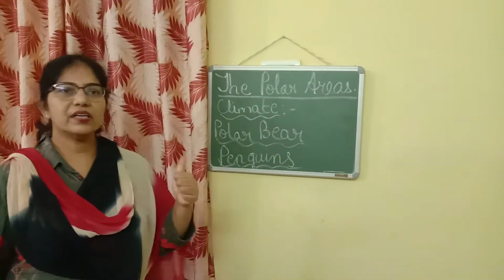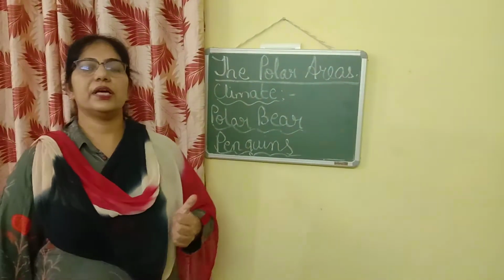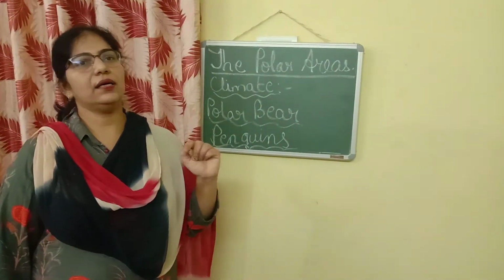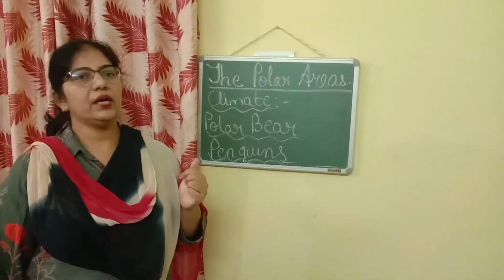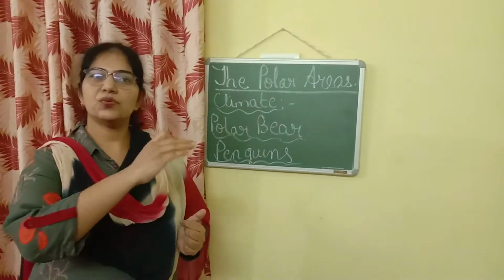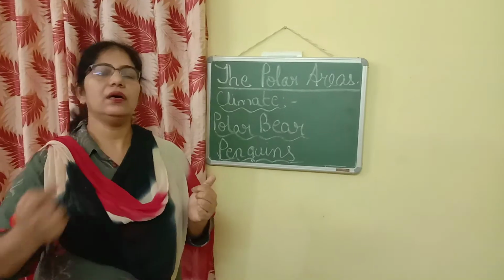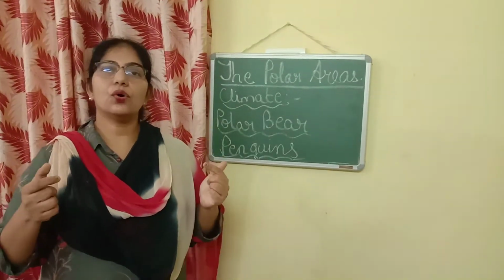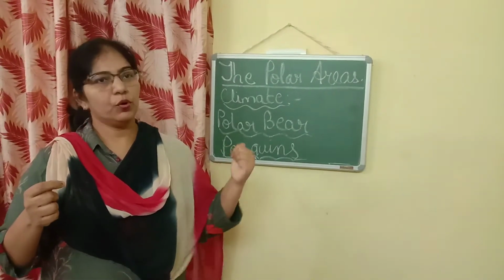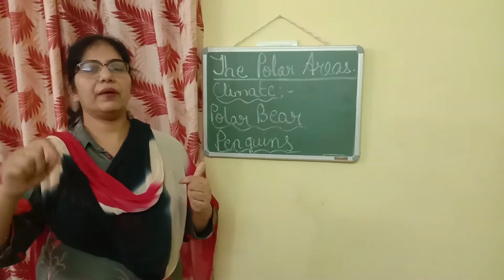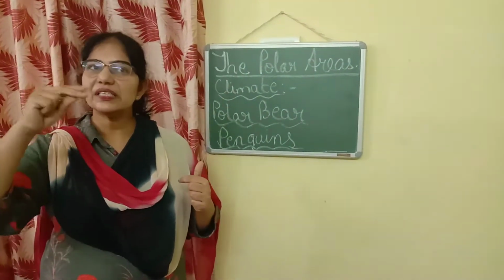Okay. Firstly, what adaptation does the polar bear have? It has white color fur on its body, so it matches with the white snow. That means it can camouflage with the surrounding, and so this helps the polar bear to protect itself from the enemies, from the predators. Now what is a predator?